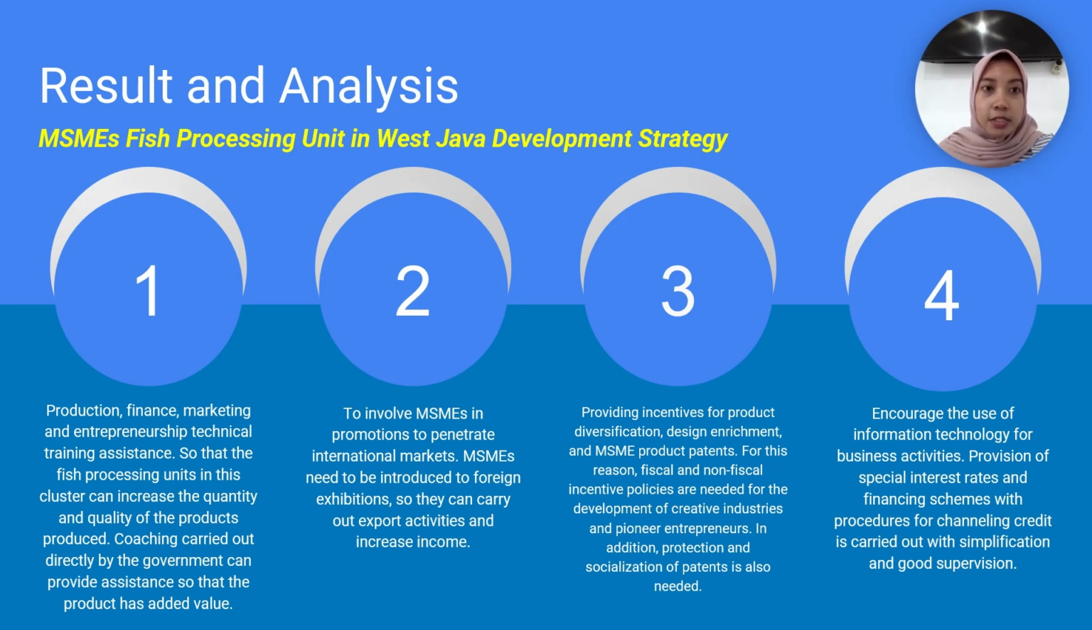Next is the MSME Fish Processing Unit in West Java development strategy. Based on the clustering result, we have proposed development strategies for each cluster. For cluster 1, the strategy is production, finance, marketing, and entrepreneurship technical training assistance, so that the fish processing units in this cluster can increase the quality and also the quantity of the product produced. Coaching carried out directly by the government can provide assistance so that the product has added value.